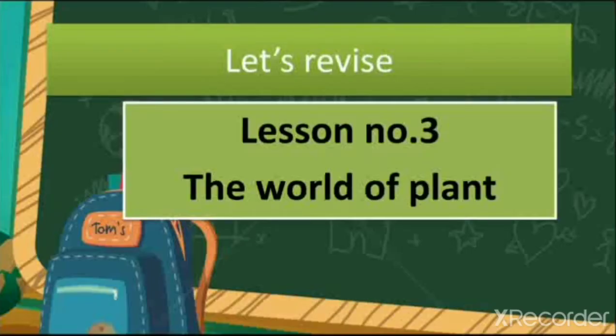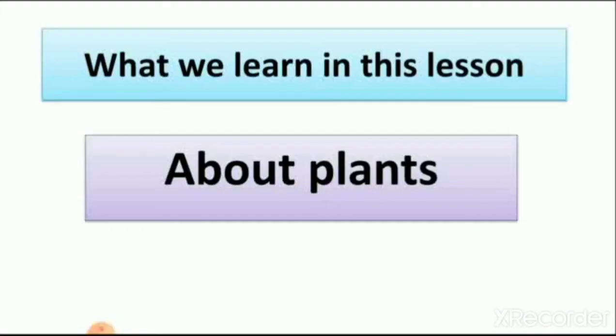Now before we start our exercise, let's revise lesson number 3 which we learned in previous lectures. First we revise the world of plants, then we start our exercise. In this lesson we learned that plants are different from each other.